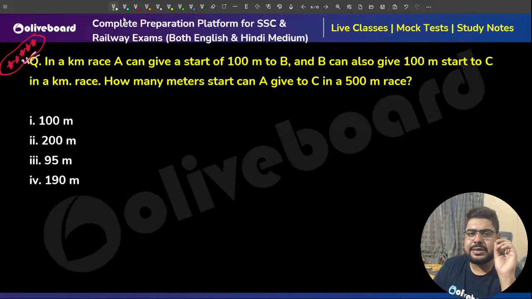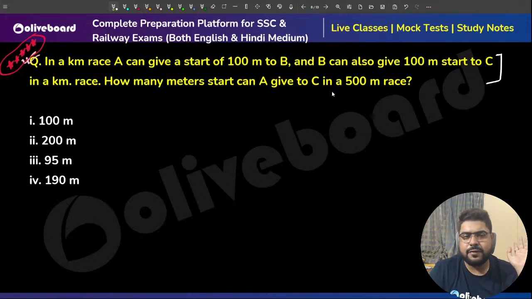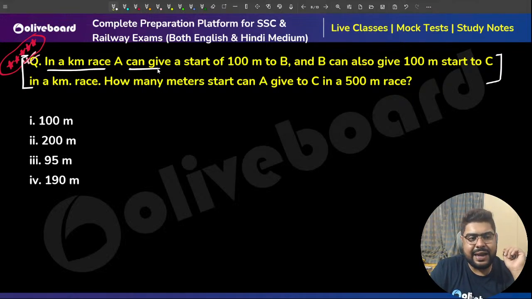Like if you get stuck, you will get stuck here only. If you get stuck in the questions of linear race, this is the most probable question where you are supposed to get stuck. Okay, now think about this. In a kilometer race, A can give a start of 100 meters to B. Now, what does it mean?